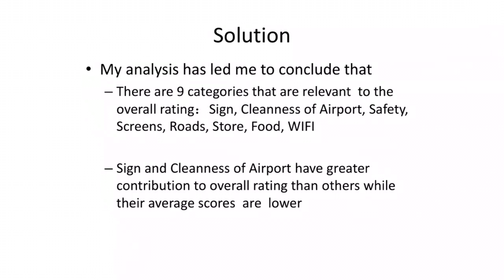So after the analysis, we come to the conclusion. First, there are 9 categories that are relevant to the overall rating. They are sign, cleanness of airport, safety, screens, roads, store, food, and Wi-Fi. Pretty common, and we both feel that these factors are ones we can relate to. They are important to us. The second conclusion is that sign and cleanness of the airport have greater contribution to the overall rating. Their influence is greater than other categories mentioned above. So we should highlight these factors.